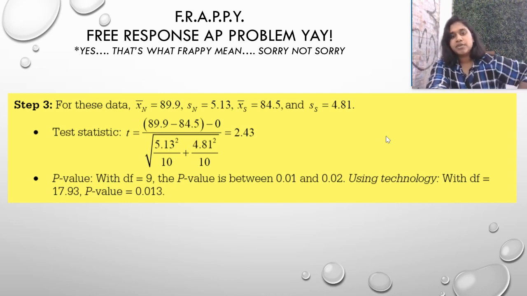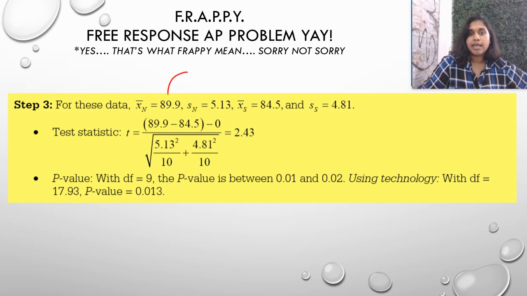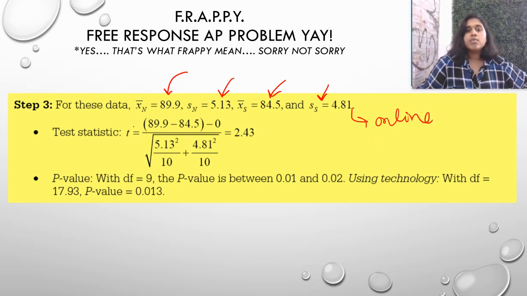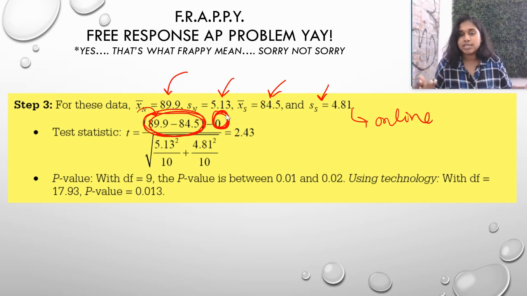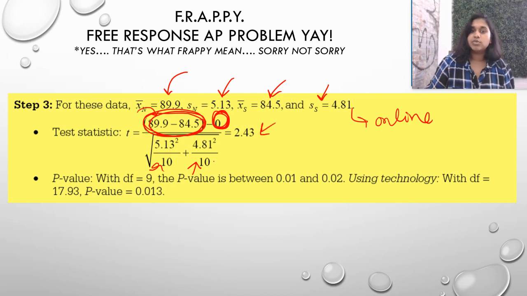So we pulled up some of our data. This came from calculating from the table. So we used a calculator or an online program, whichever one works for you. We use our t formula to calculate the test statistic, but I can't just put in one of the values because it's a difference. So for my observed value I've got to use that original difference. And then my expected value is 0, right? Because that's what we're looking for. We want it to be equal to 0 because that's our null. We deal with the errors individually, and then we end up with this 2.43.